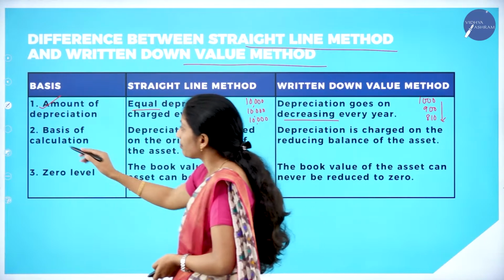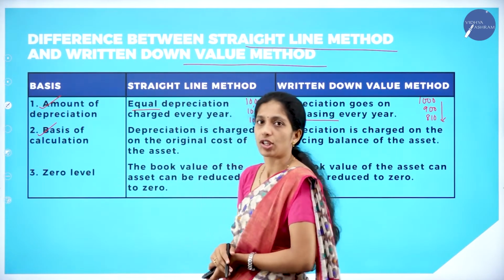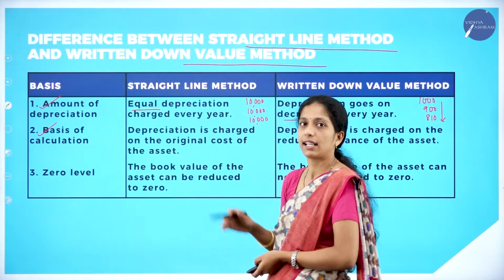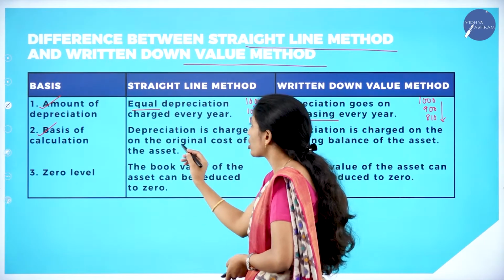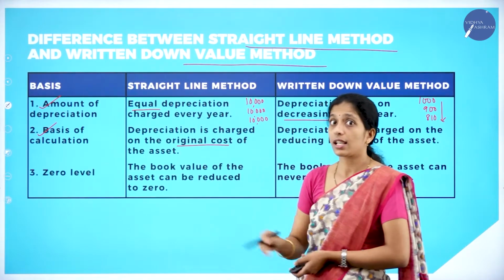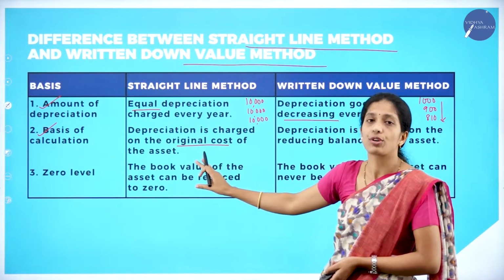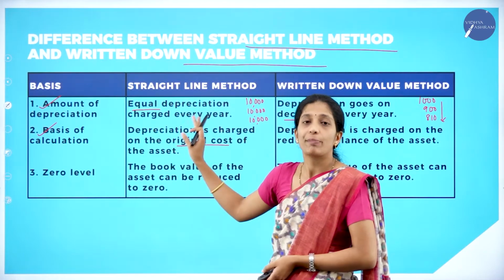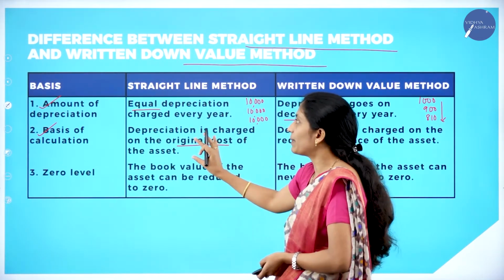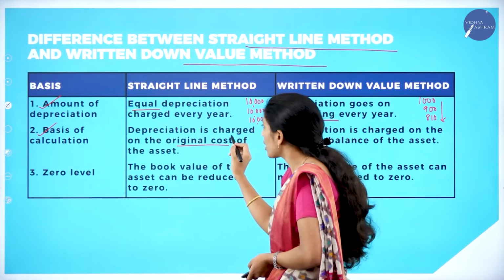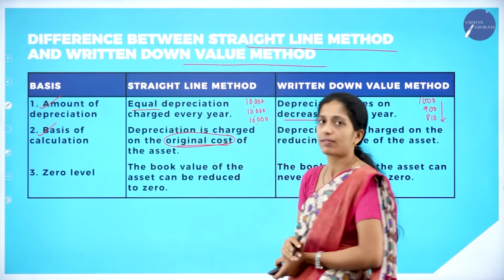And the second one, basis of calculation. On what basis we have to calculate depreciation under both the methods? Depreciation is charged on the original cost. Here we'll take what? Original cost. You know the formula. Original cost minus scrap value divided by life of the asset. That is the formula under straight line method where we are going to take the original cost of the asset.